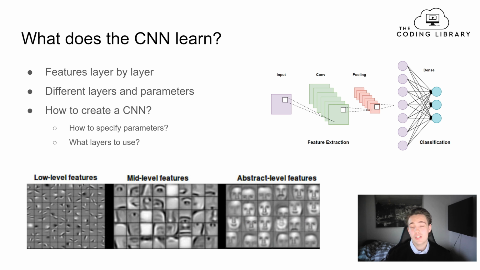And then we can have these different layers and parameters that we already talked about, and we're going to cover what different layers we have, and also what different parameters we have inside of convolutional layers, because a lot of the parameters are the same as in the artificial neural network, and they work kind of the same way, but we're going to talk more about that in the later videos. So how can we create a CNN, how to specify the parameters, what layers to use, and also we need to specify how big the size needs to be for our filters. So all of these things, we're going to cover in the upcoming videos.